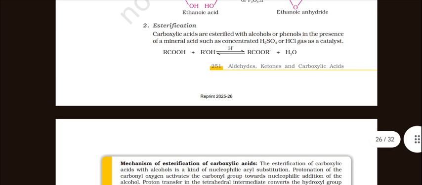Esterification. Carboxylic acids are esterified with alcohols or phenols in the presence of a mineral acid such as concentrated H2SO4 as catalyst. RCOOH plus R'OH, with H+, gives RCOOR' plus H2O.